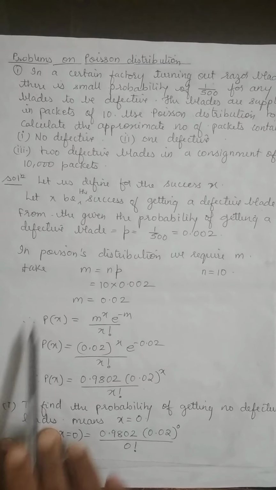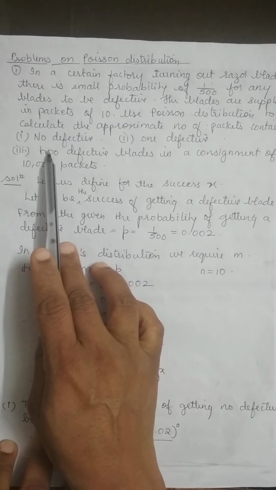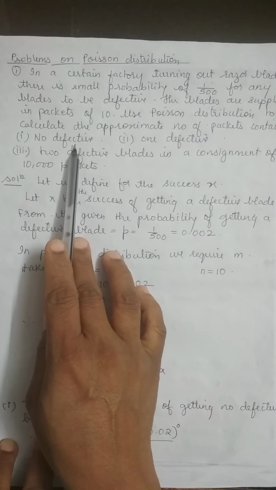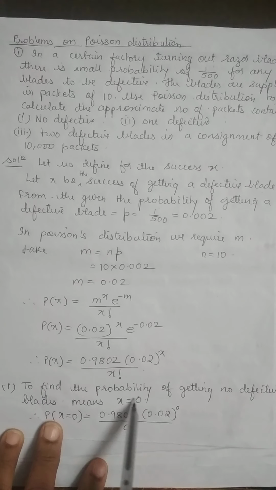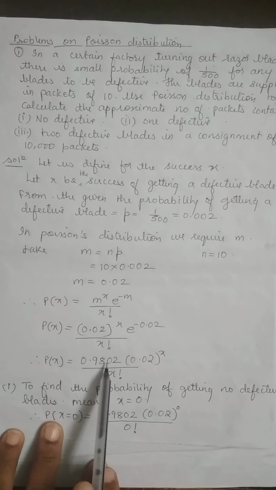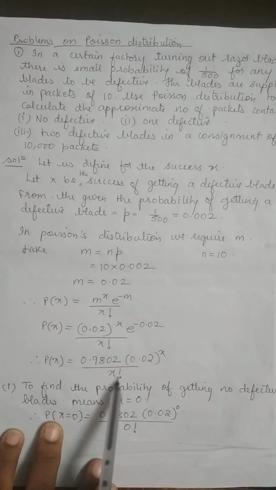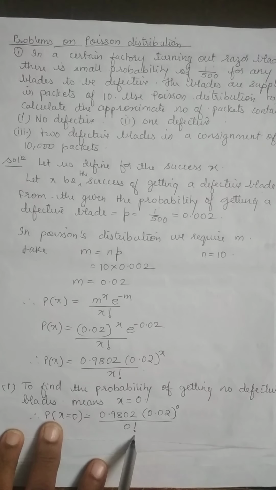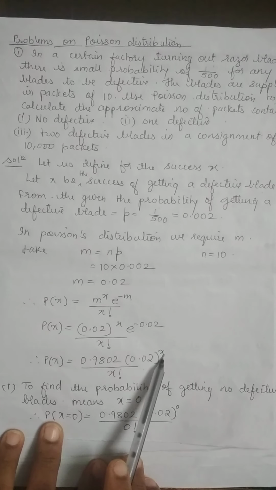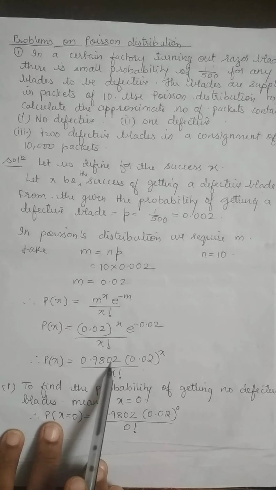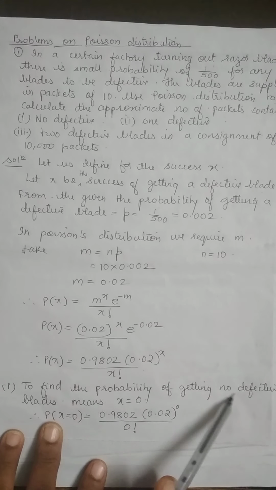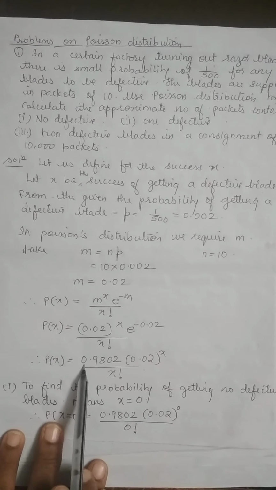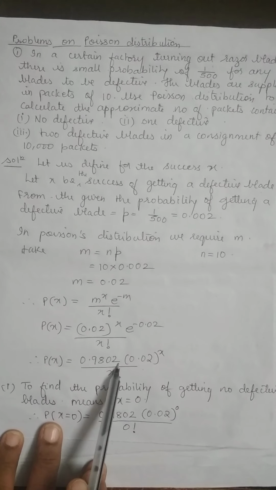What have they asked us to find? To find the probability that there are no defective blades. Now, our success is defective blades. And if there are no defective blades, you have to take X equals 0. Substitute here. 0 factorial is always 1. Anything raised to 0 is 1. So how much are you going to get? 0.9802. So the chance of getting no defective blades in a packet of 10 is 0.9802.